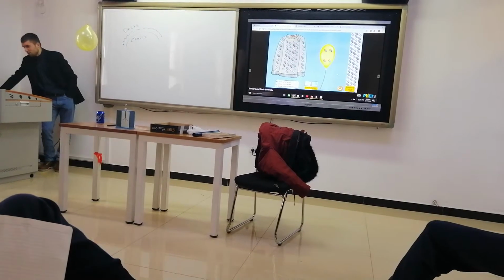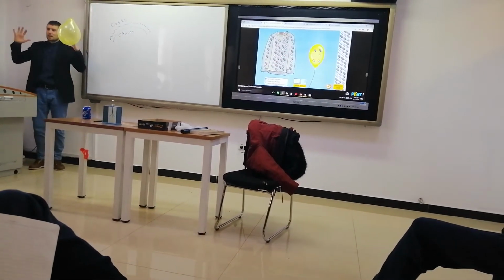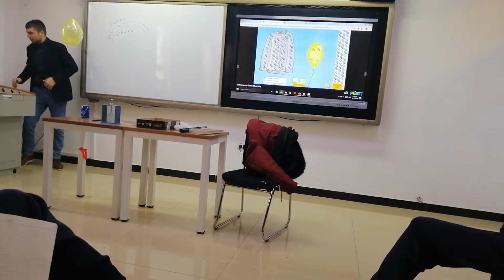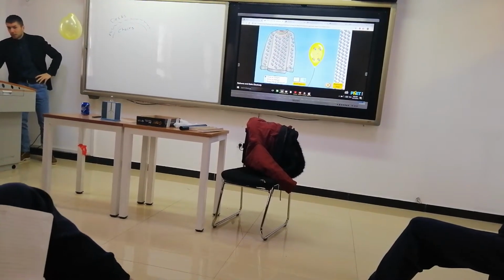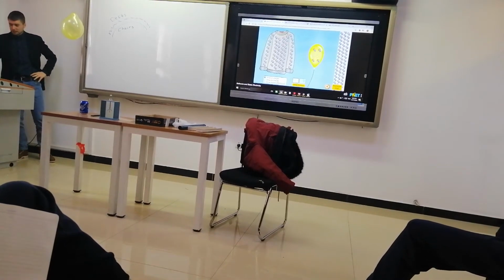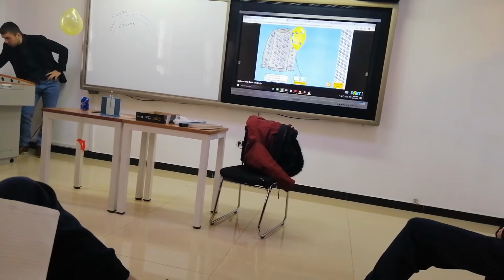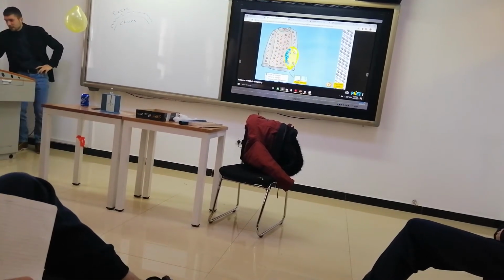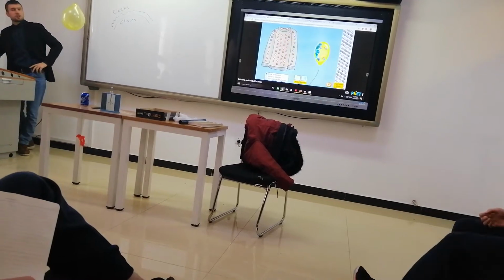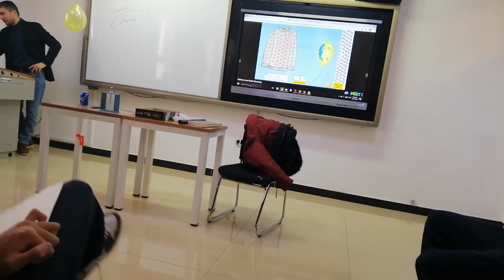Look, so here we go. This is the balloon, right? This sweater is basically like my hair. Let's say this sweater is made of my hair. So my hair is neutral in the first place. As I rub my balloon against this, I collect all the negative charges, right? Because they are easier to be collected.